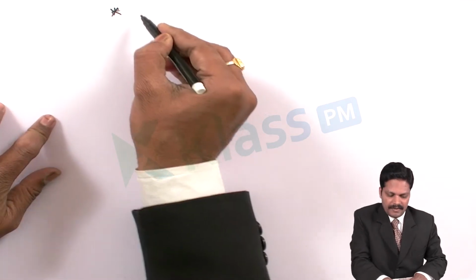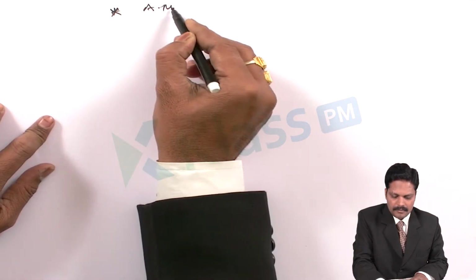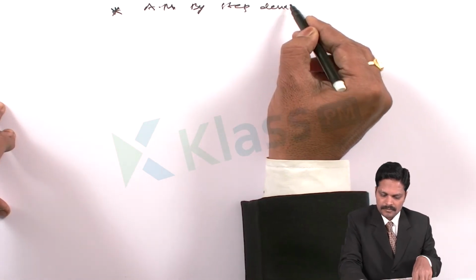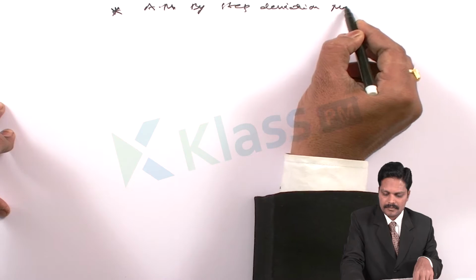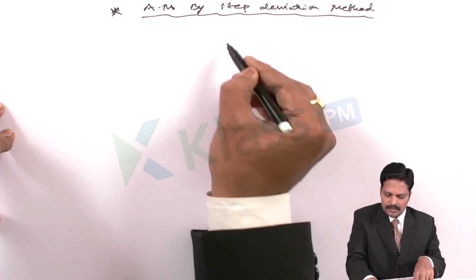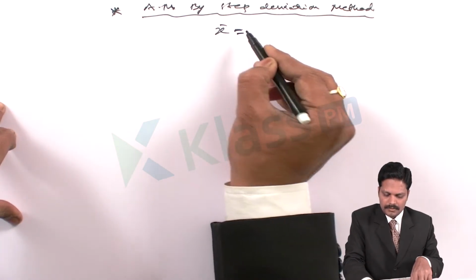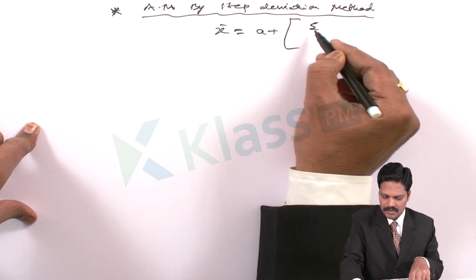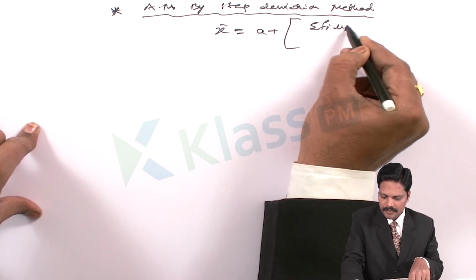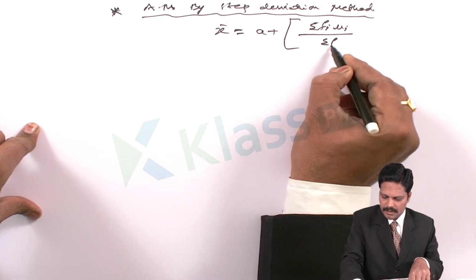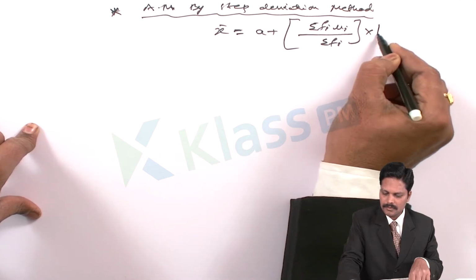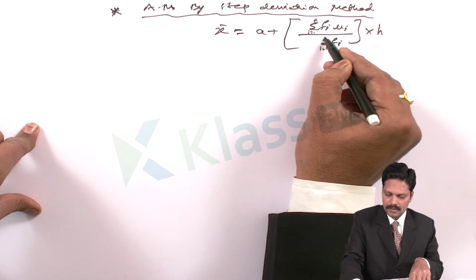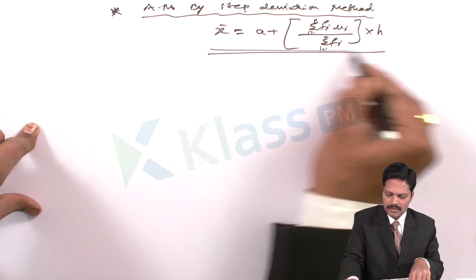One more formula we are having: arithmetic mean by the step deviation method. So arithmetic mean is equal to a plus summation fi ui by summation fi into h, where i is equal to 1 to n, here also i is equal to 1 to n. So this is the formula we are using.